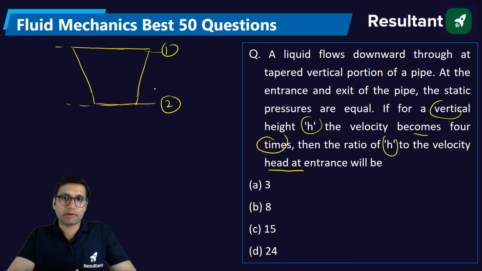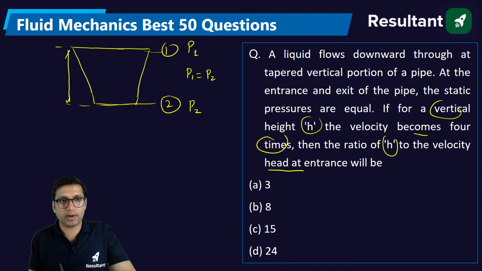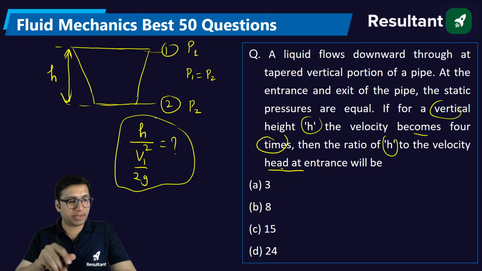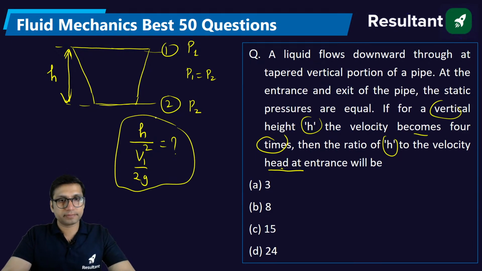And liquid is flowing through this vertical tapered portion of a pipe. At the entrance and exit, the pressures are equal. So whatever is the pressure here, the same pressure will be at point number 2. So P1 is equal to P2. Let us say this height is equal to h, already given. You have to find the ratio of the height h to the velocity head at the entrance. Velocity head at the entrance will be V1 square by 2g. You have to find this value. Understood the question, everyone? How will you solve this question?